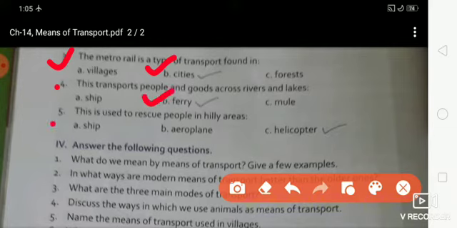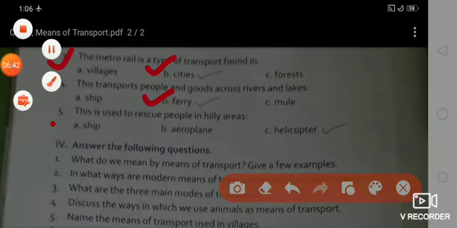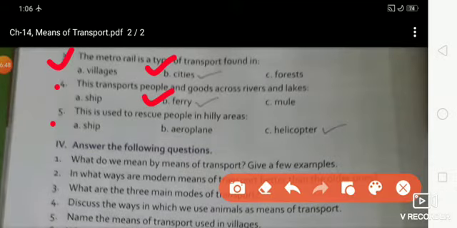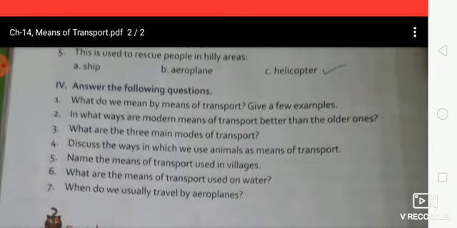Now fifth one, this is used to rescue people in hilly areas. Okay. So option A, ship. Option B, aeroplane. And option C is helicopter. Option C is the right answer. This is used to rescue people in hilly areas: helicopter. Is that clear? Now next, answer the following questions.